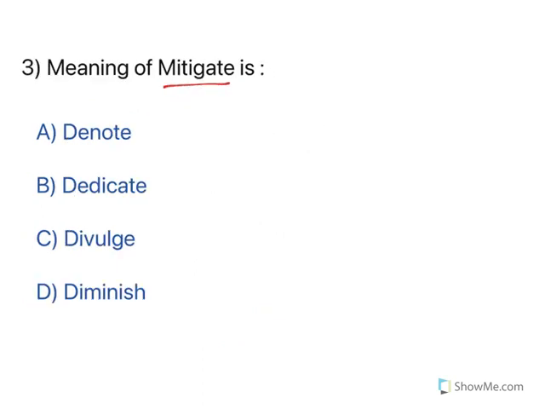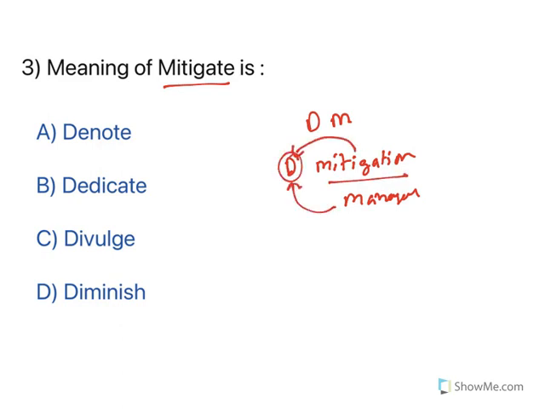Next one. Meaning of mitigate. See, when you read about disaster management, there is a phrase called disaster mitigation and management. Now you need to understand what mitigation is here. You need to reduce this disaster and you need to manage the disaster. So mitigation means reducing. Reducing means diminishing. So all of them you can see are based on words.